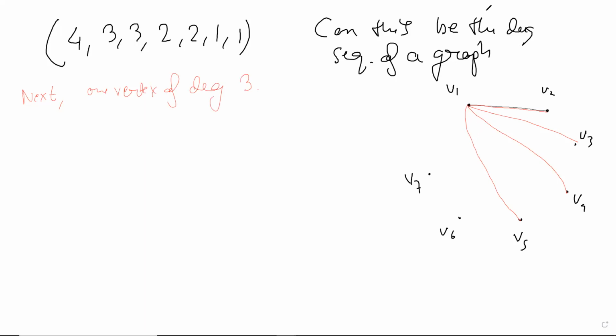You either choose that vertex of degree 3. This is just a basic argument that I'm giving. Now you can either choose that vertex of degree 3 from to be V2, or you can choose it to be V7. That's enough. Others are just isomorphic, the same at this point, right? V3, V4, V5 are same as V2 at this point, and V7 and V6 are same. So just two options, right? Either you make 3 from here.